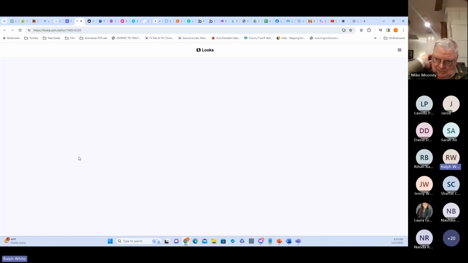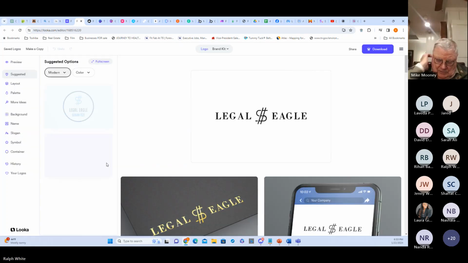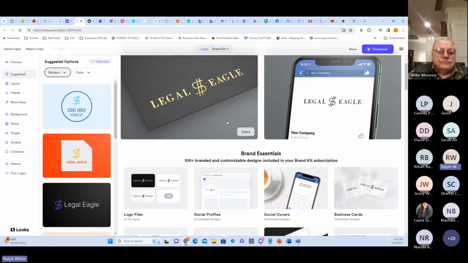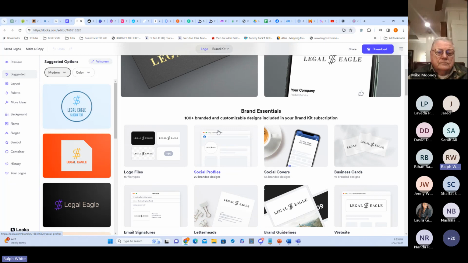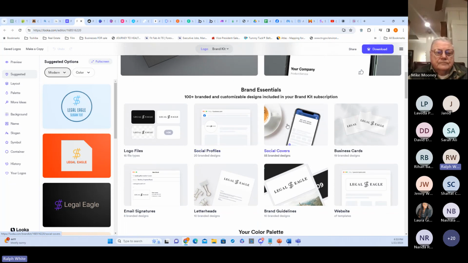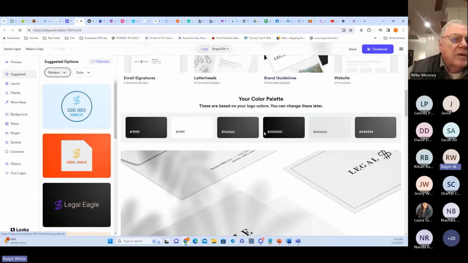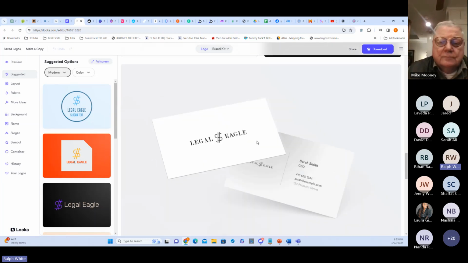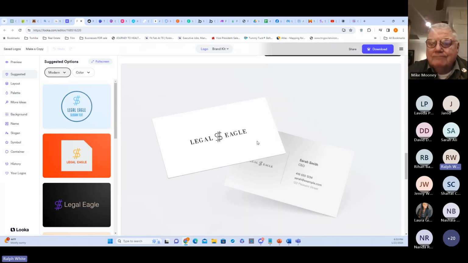Got the logo created. I can go and change it up a little bit. But check out all the stuff it does. It creates the whole brand profile, all the brand stuff. I can get my letterhead now. I can get stuff from my logo for my website, social media covers, social media profiles. I can put it on envelopes, all my digital assets. My whole branding is done now. I don't have to wait to get my business started. I no longer have excuses.